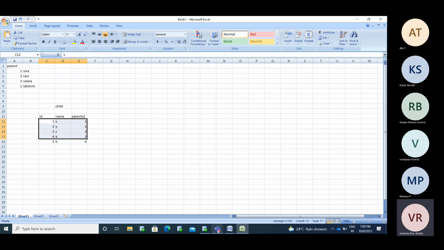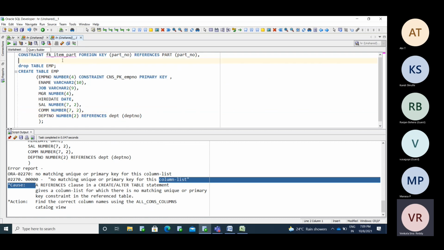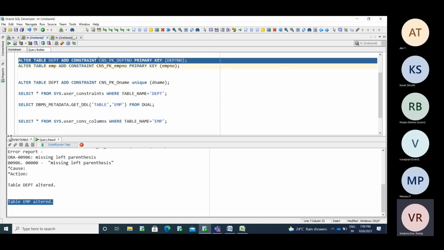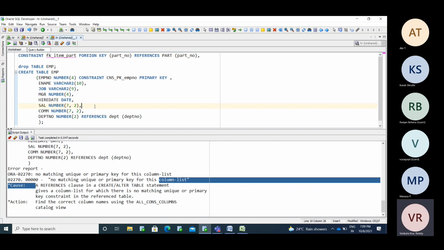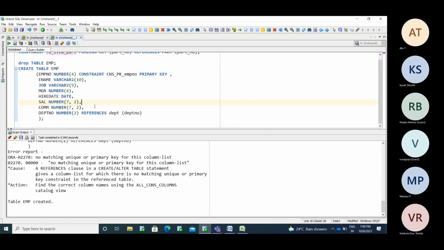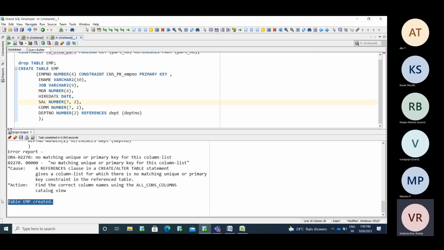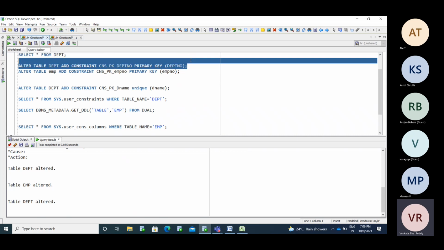Okay, so now I am going to create the primary key for my table, for the DEPT table. So I am going to create the constraint for my table. Now I am going to create the table now. You got it? For the DEPT number parent table, I have added the constraint.